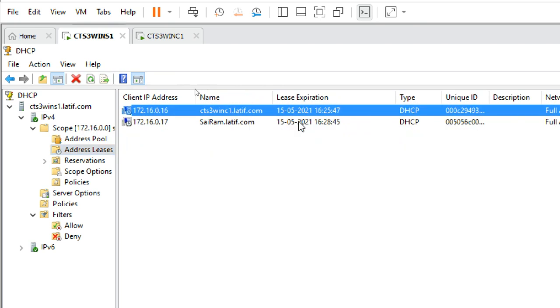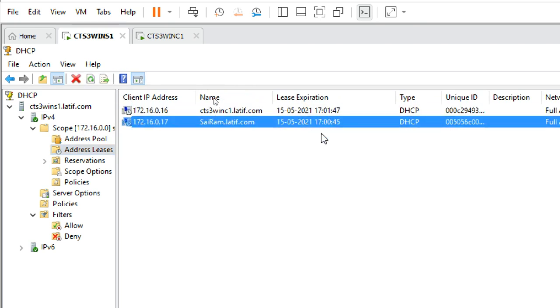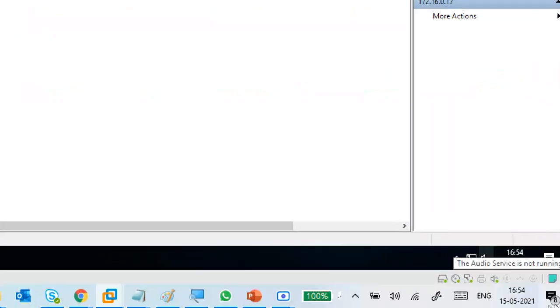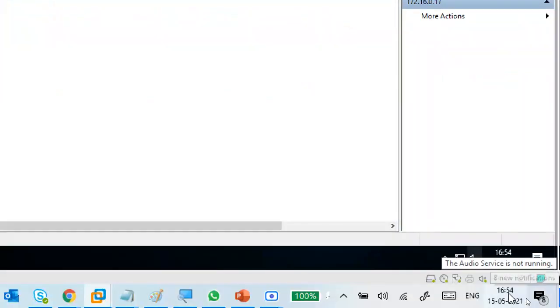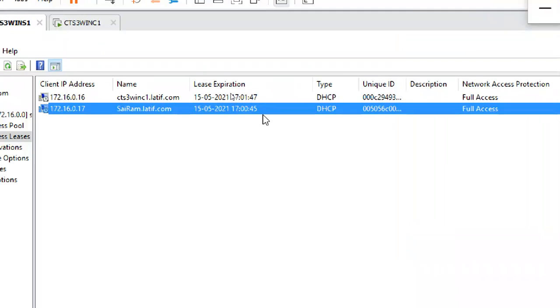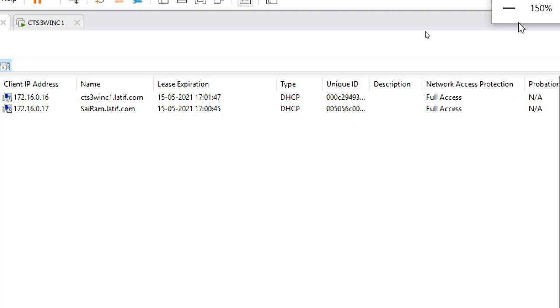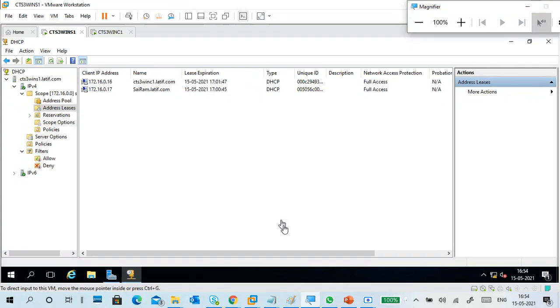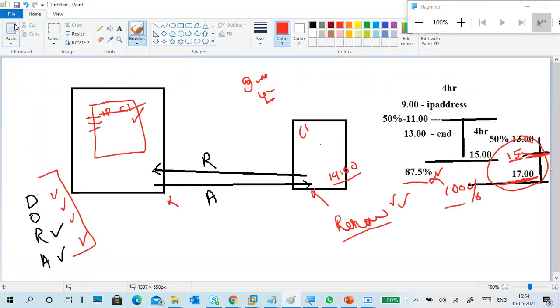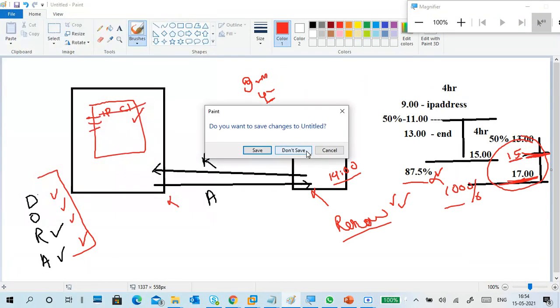So see this one. This is the 8 minutes lease duration. You can compare with the current time. So now exactly we have 6 minutes to expiry on this one. If I disconnect this PC and wait for 8 minutes, this entry will be gone. So no problem, but understand the lease duration technique. That's it. So we are not in that part. Okay.